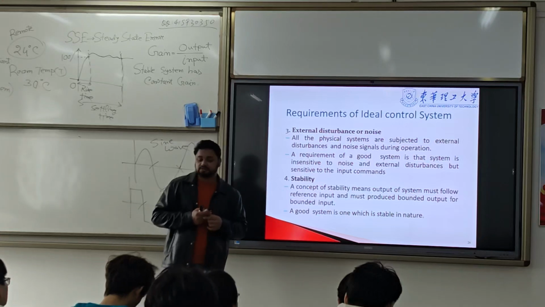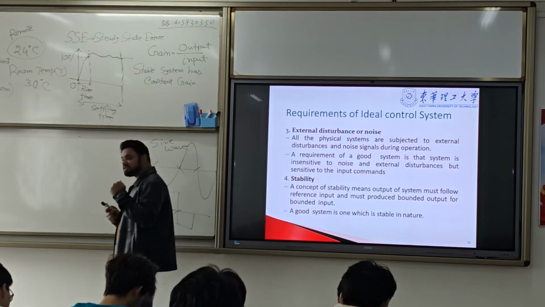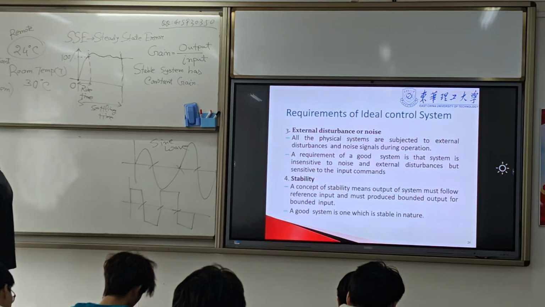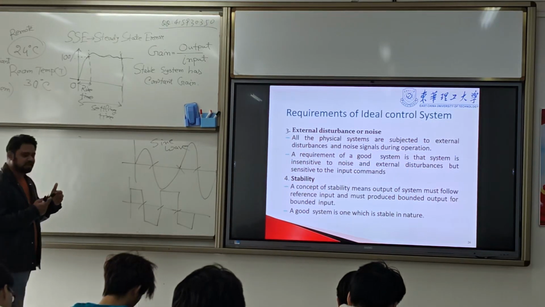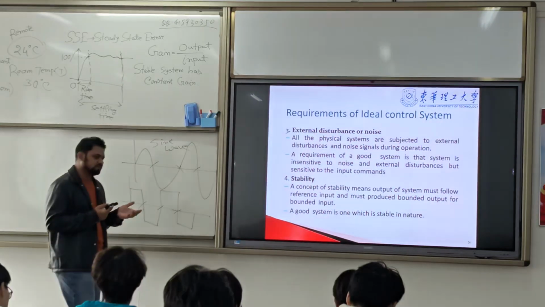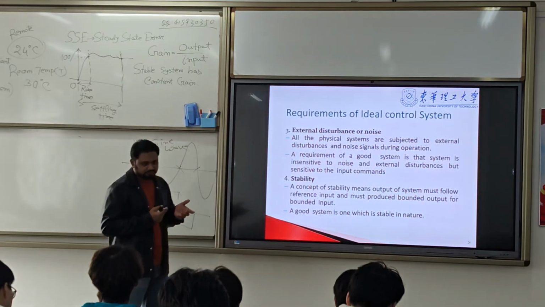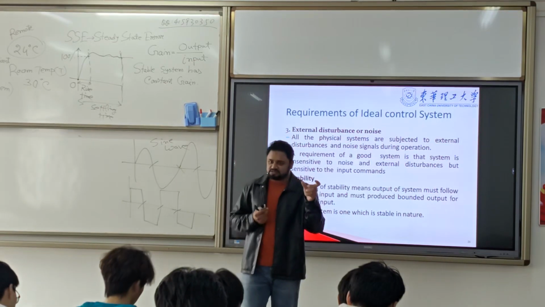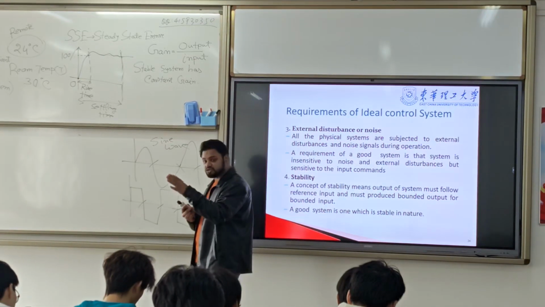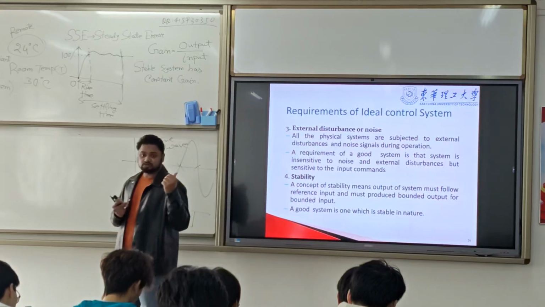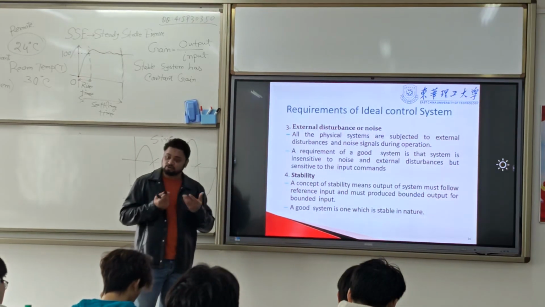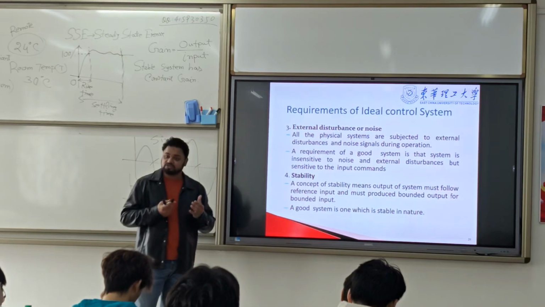Third, external disturbance and noise. We always need to reduce this external noise or disturbance. Disturbance or noise always happens in a digital circuit, and it is quite common because we are using different devices. Because of those devices and the external conditions, noise occurs, and that noise has to be reduced.